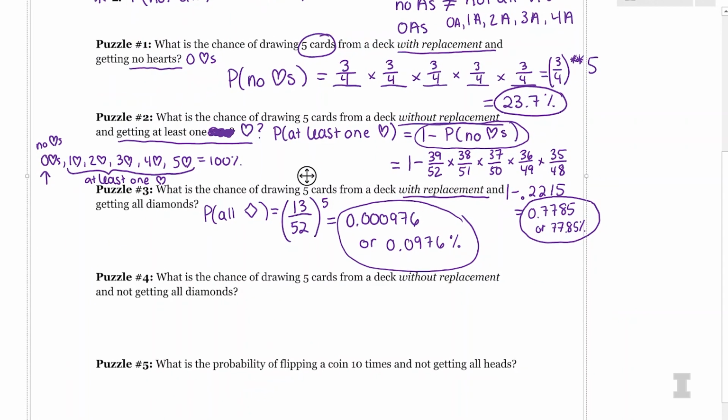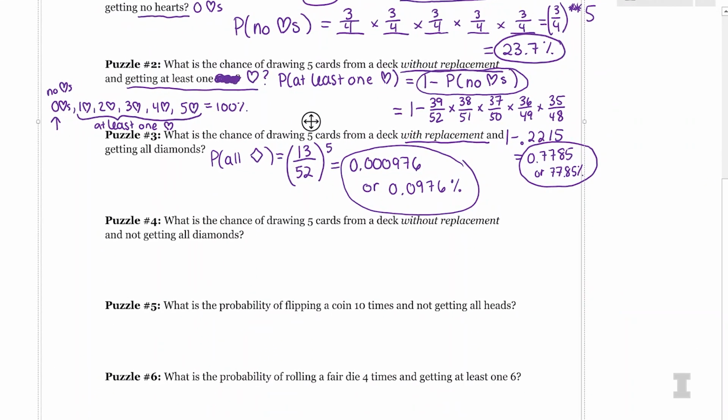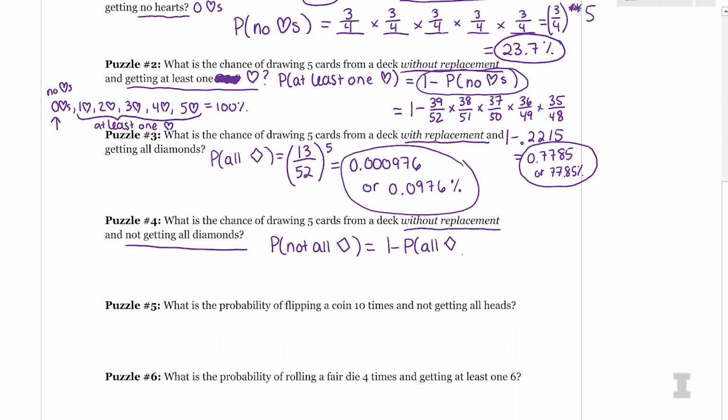Very, very low. Next, it says, what's the chance of drawing 5 cards from a deck without replacement and not getting all diamonds? Ooh, that word sounds familiar. Not all is our special case. So here again, I'm going to use my rule. The probability of not getting all diamonds is actually going to be 1 minus the probability of getting all diamonds.